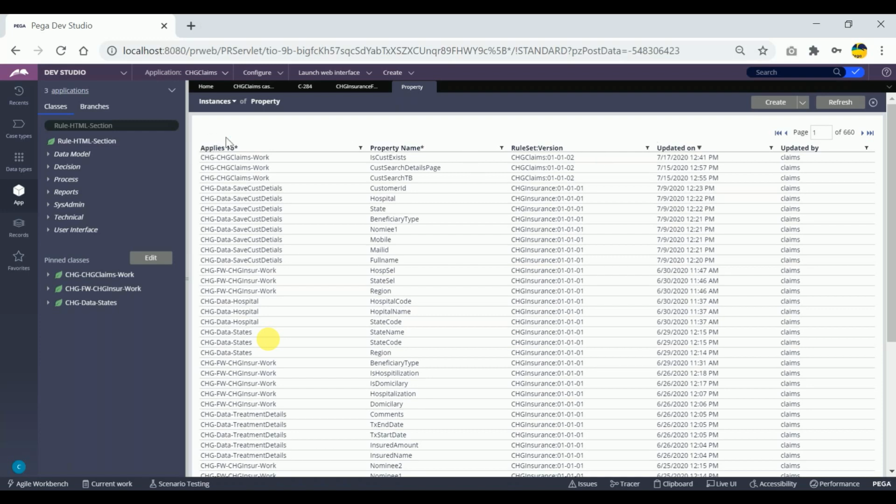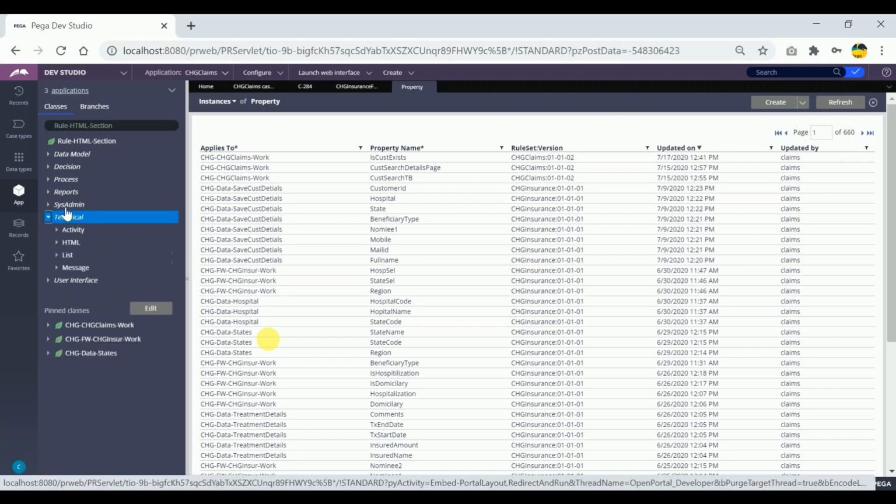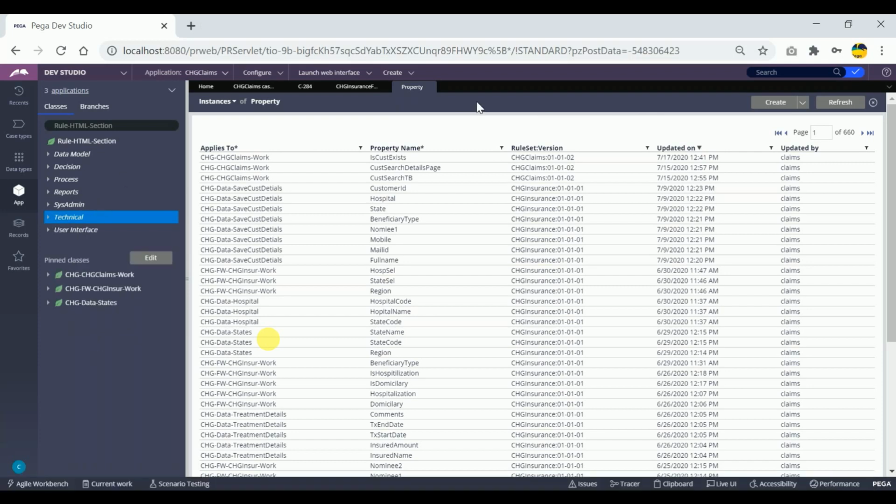But in interviews they will be asking you. Wantedly they will ask: what's the instance class of property? That's okay. What's the instance class of activity? What's the instance class of decision table? What's the instance class of decision tree? Wantedly they will be asking these kinds of questions. We will not be remembering each and everything for sure. Still, they ask because you have to understand the concept and just say the trick. So I'll tell you how the instance class will be calculated.